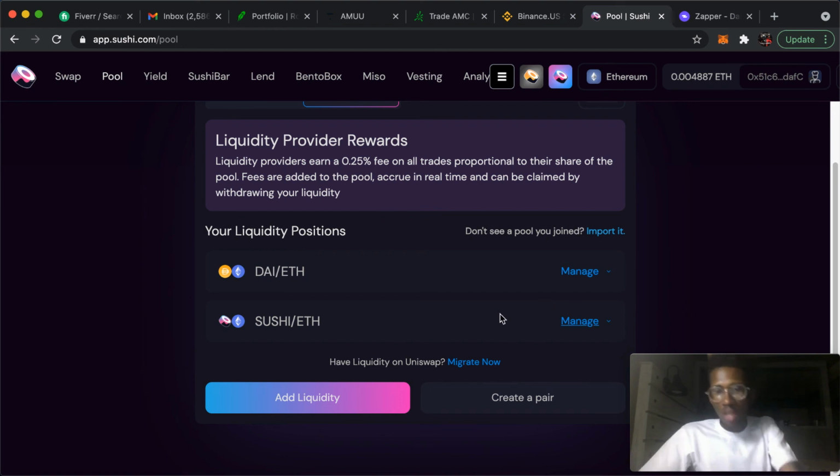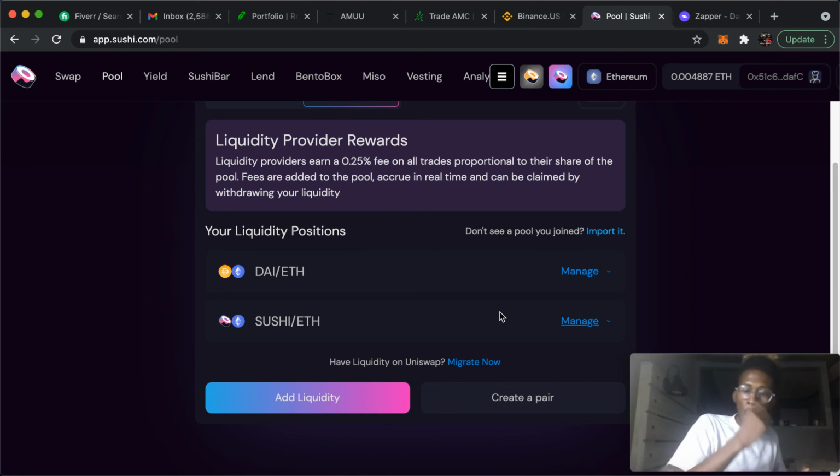So yeah, that's pretty much how you do that, and you get to earning you some passive income. That's just making money. So at that point, it's passive income. It's like another dividend stock. If you guys know about dividends, you will know exactly what I'm saying.